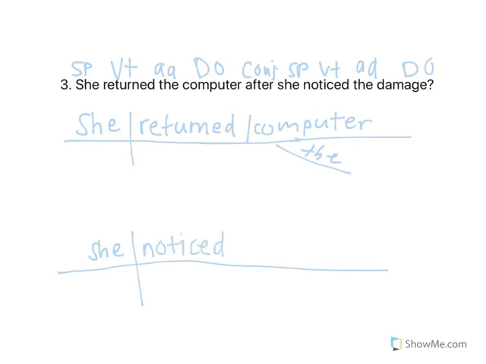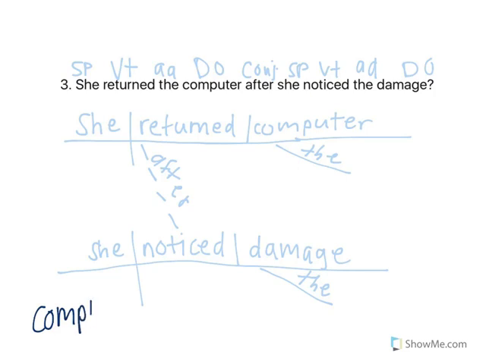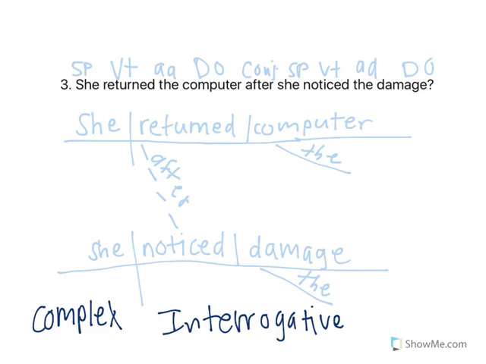Notice is going to be a verb transitive, and damage is a direct object. And then the modifies damage, because it's asking what damage? The damage. And we're just going to connect these like we have been with a subordinating conjunction on a slanted line between the clauses. So, of course, this is going to be a complex sentence, and it's going to be an interrogative sentence because it's asking a question.